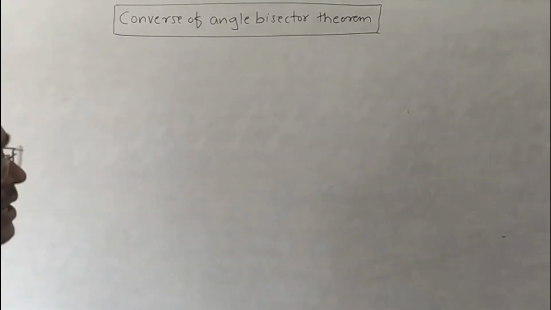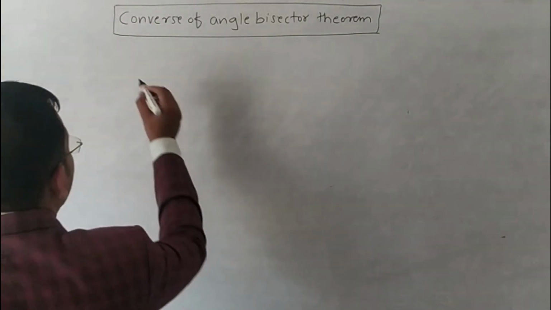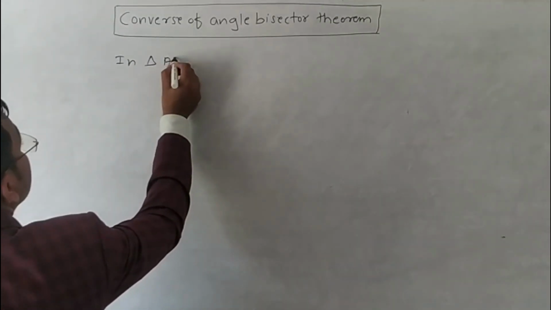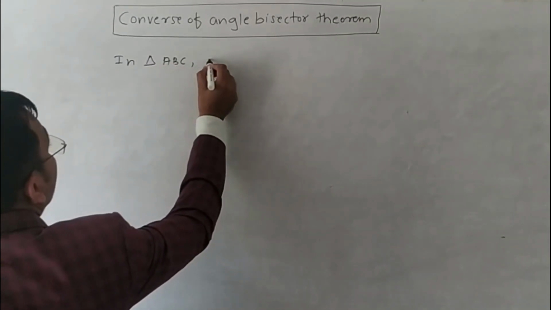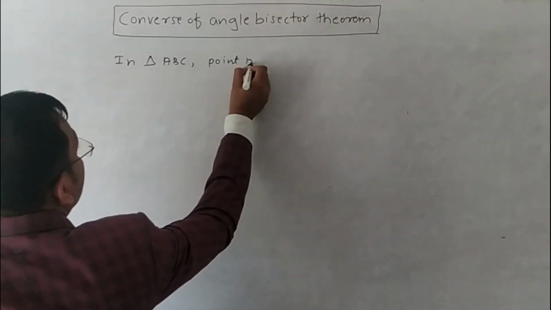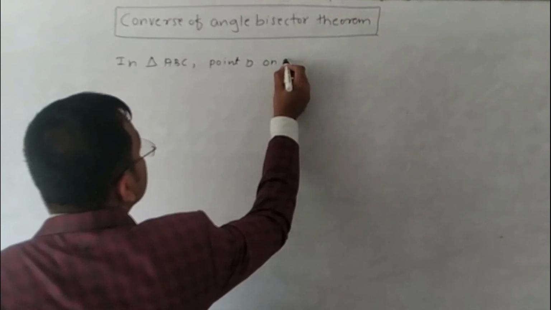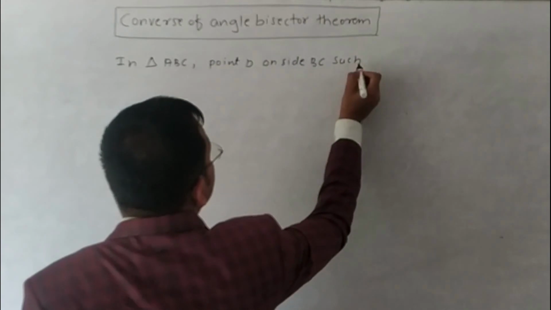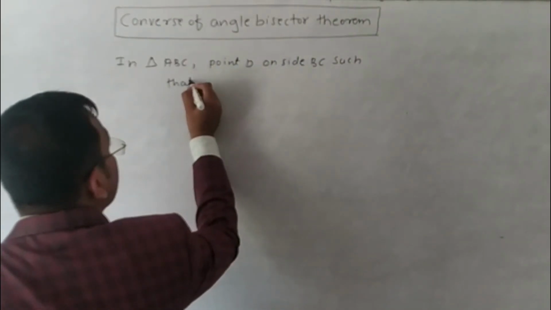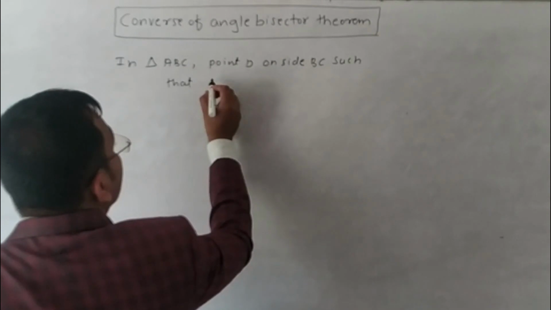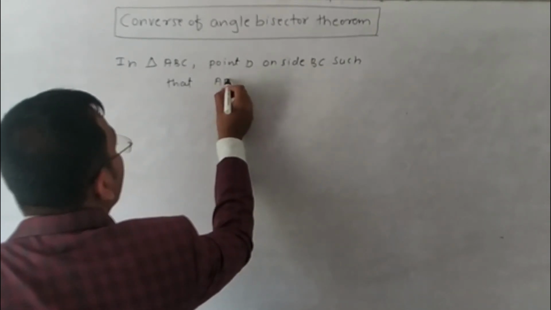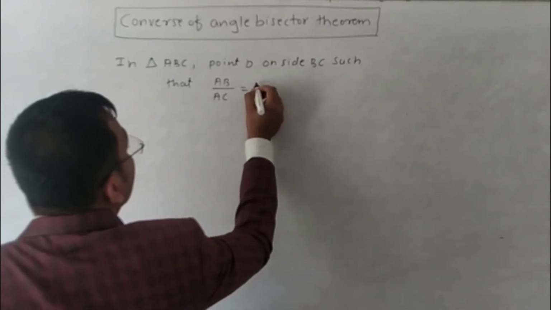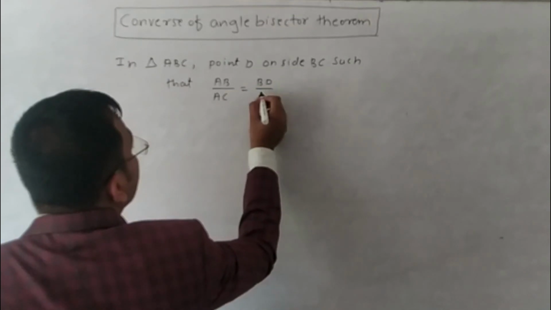Converse of angle bisector theorem. In triangle ABC, point D on side BC such that AB upon AC is equal to BD upon CD.